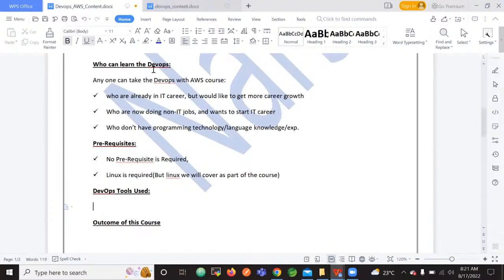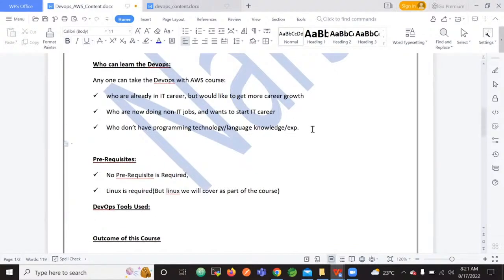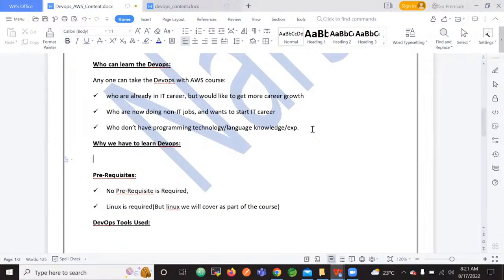Okay, who can learn DevOps is done, right? And basically, why do we have to learn DevOps? If you can understand this, then let us go to the tools part. DevOps is automating the process of application build.